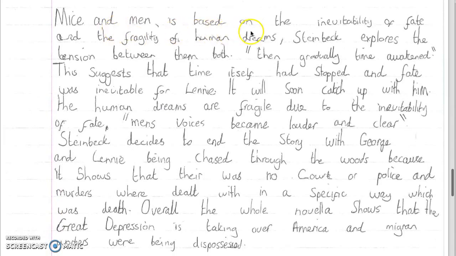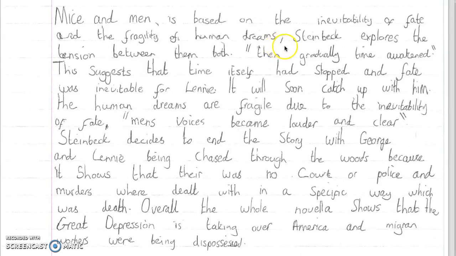Of Mice and Men is based on the inevitability of fate and the fragility of human dreams. Well, once again, he's using his knowledge of the themes of the novel really well, but can he link it to the text? Steinbeck explores the tension between them both. Then gradually time awakened. This suggests that time itself had stopped and fate was inevitable for Lenny.